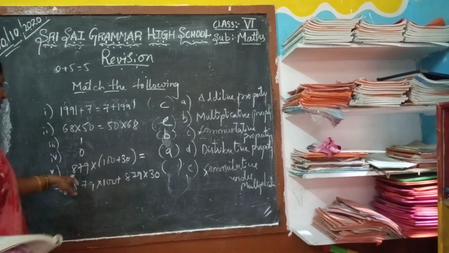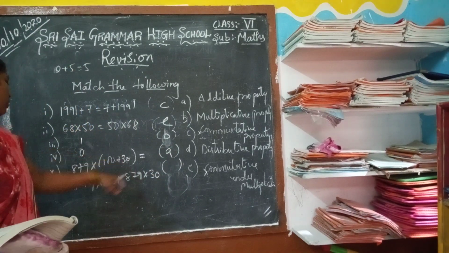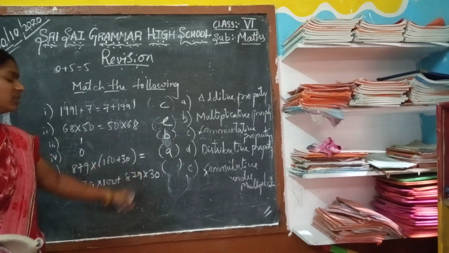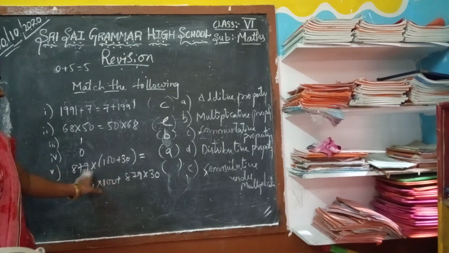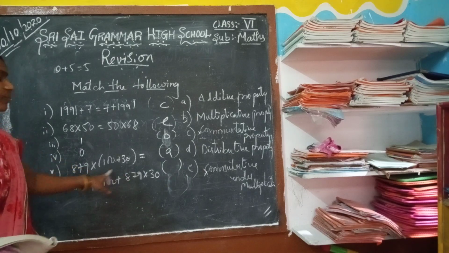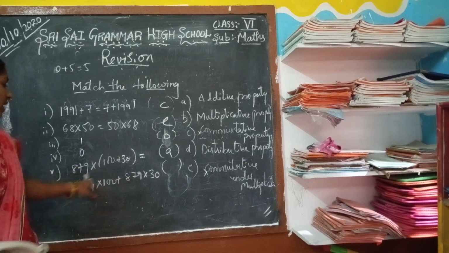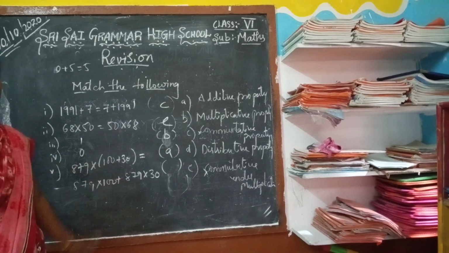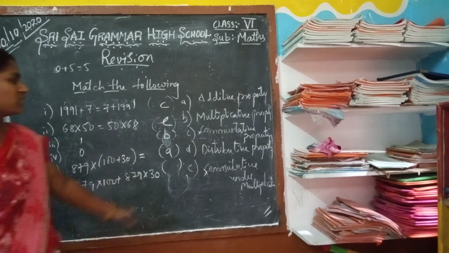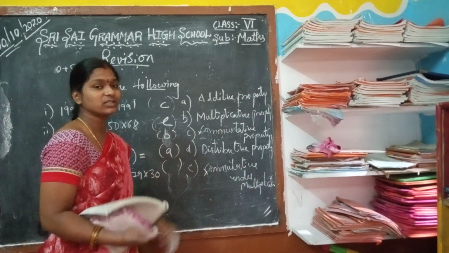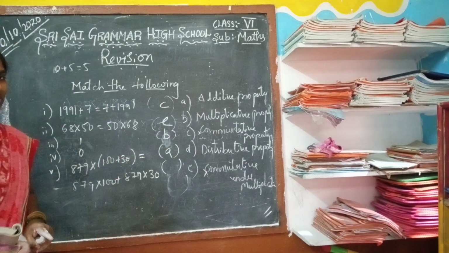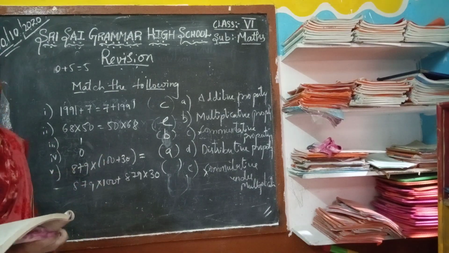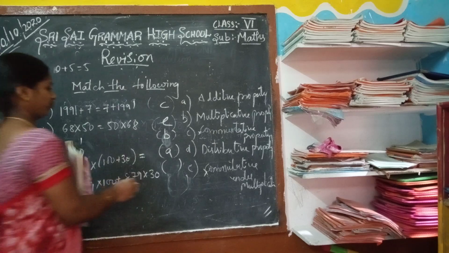Yes sir, 879 into 100 plus 30 equal to 879 into 100 plus 879 into 30. That is a into b plus c, a into b plus a into c. This is a form of a into b plus c, a into b plus a into c. This is the form of distributive law, which is left with distributive. Don't be confused with associative law and also distributive law.